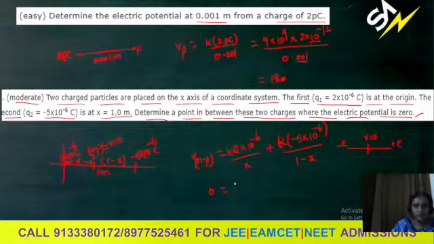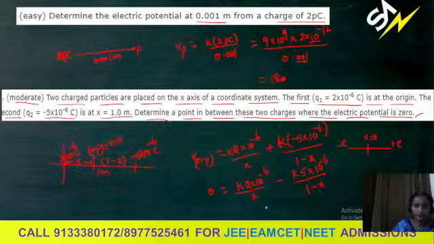After equating with 0, I can write it directly, but simplifying like this, it will become minus k into 5 into 10 power minus 6 by 1 minus x. So I'm taking the first term to the LHS side.